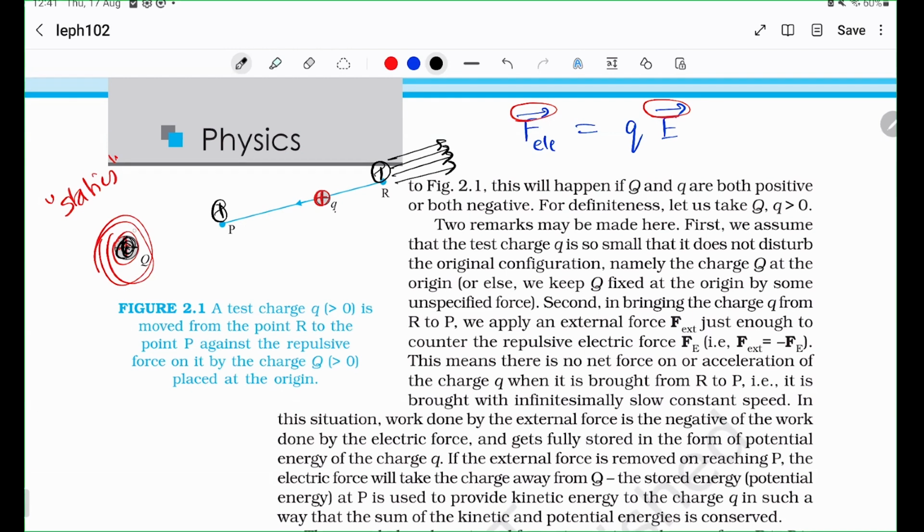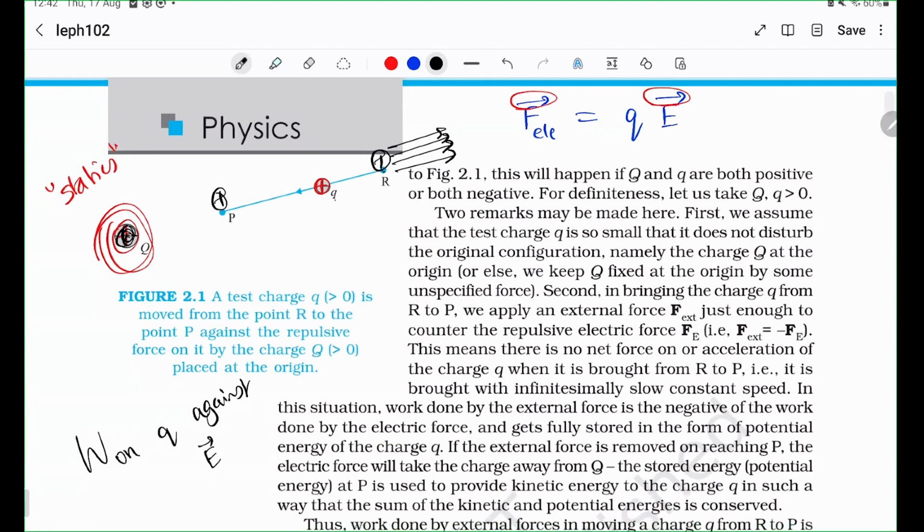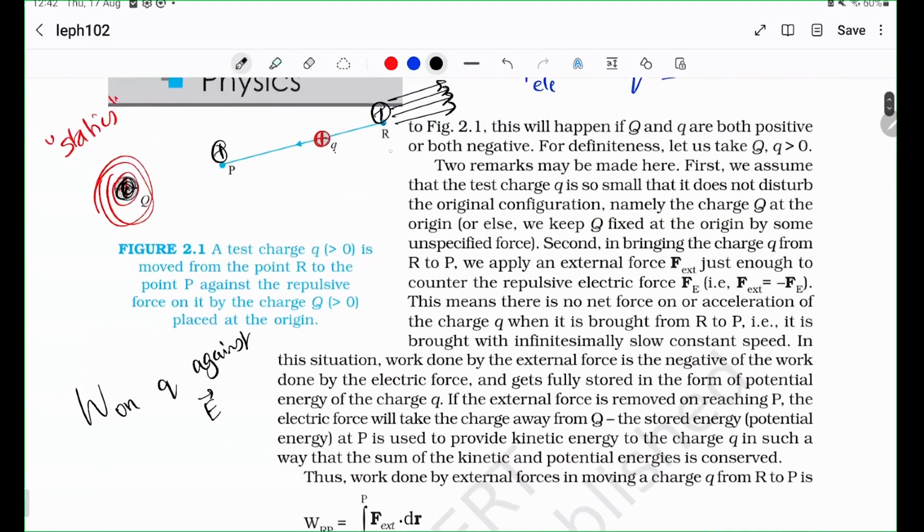So this plus Q is trying to push the small q away. But you are adamant. You don't want it to go that way. Instead, you are trying to push it to P. So what you are doing is exerting work. You are doing work on q against the electric field. Because the electric field is trying to push the charge away, whereas you are trying to push the charge in the other direction.